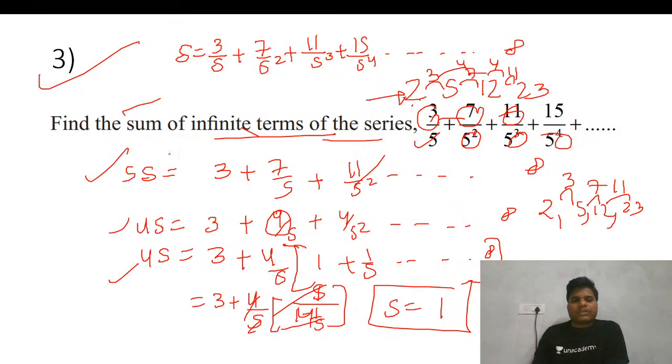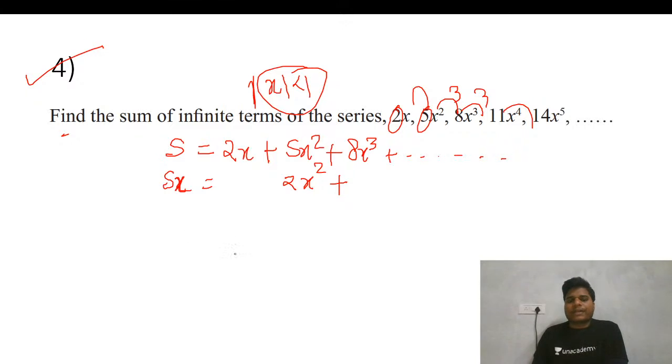If we divide by 5, this becomes 3 by 5 square. So basically, what will become 7 minus 3, 4. Our agenda is to bring here D of the AP, nothing else. So I just multiply with the X, so it becomes 5x cube, and this way. Now I will subtract this thing.